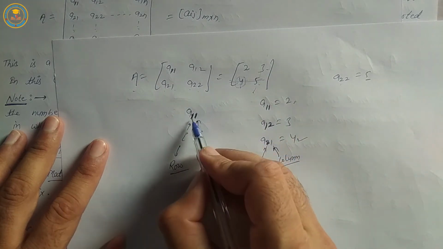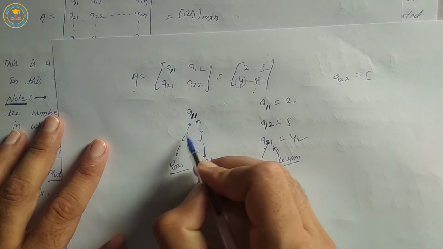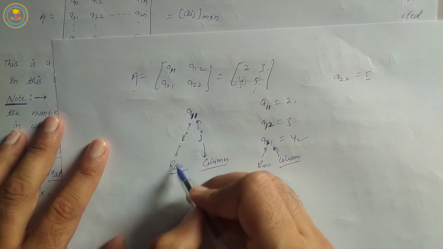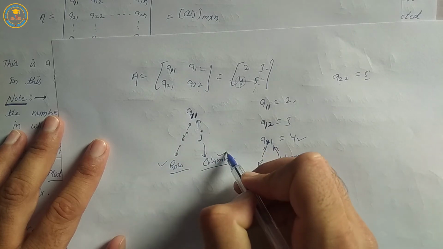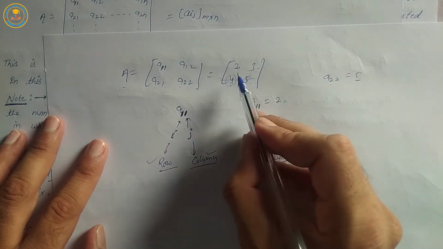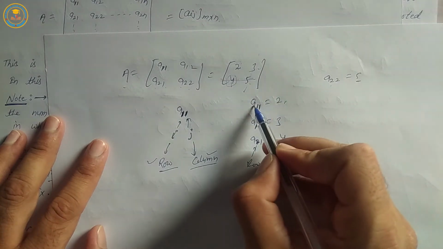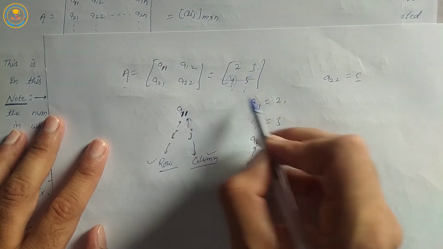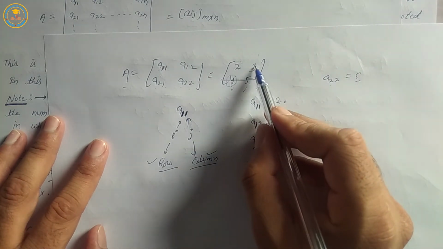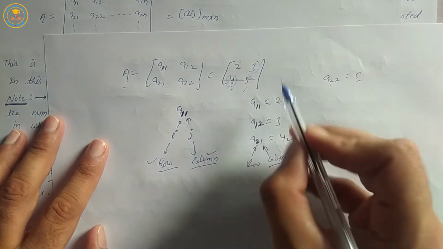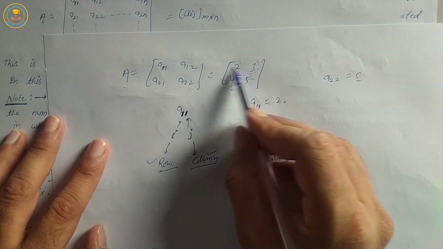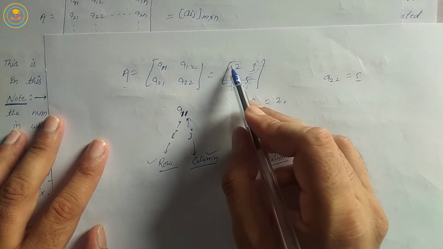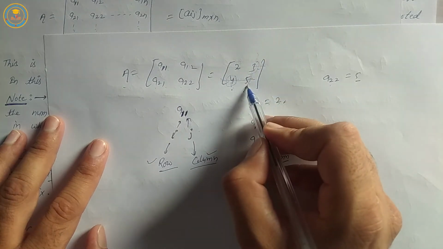A11 is denoted by first subscript i and second subscript j. i is denoted by row, j is denoted by column. Position of element 2: A11 is equal to 2, first row, first column. Position of element 3: A12 is equal to 3, first row and second column.